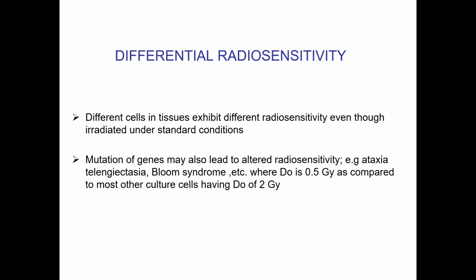Differential radio sensitivity. I'll be reading all the slides. If there are any doubts, please stop me. Different cells and tissues exhibit different radio sensitivity, even though irradiated under standard conditions. Mutations of genes may also lead to altered radio sensitivity. Example, ataxia telangiectasia, Bloom syndrome, etc., where D0 is 0.5 gray as compared to most other cultured cells having a D0 of 2 gray.